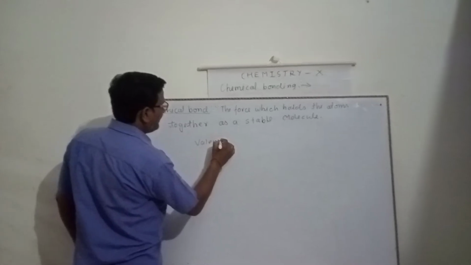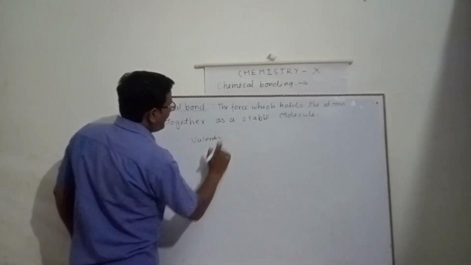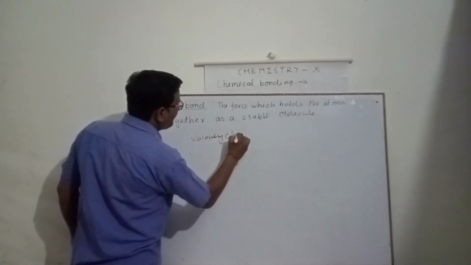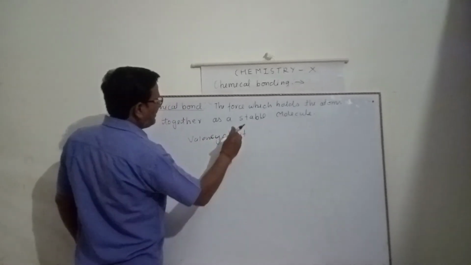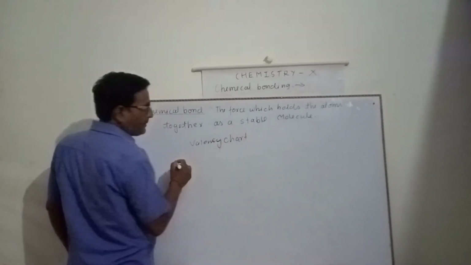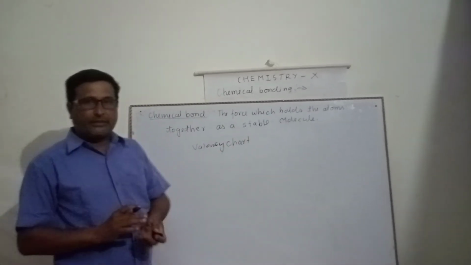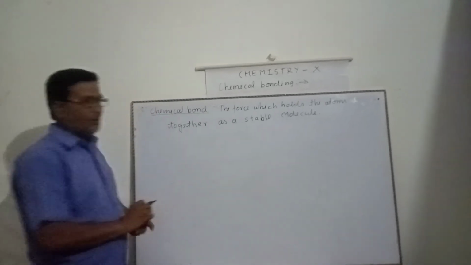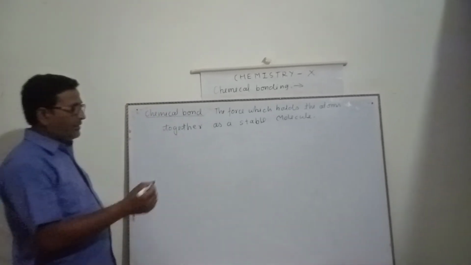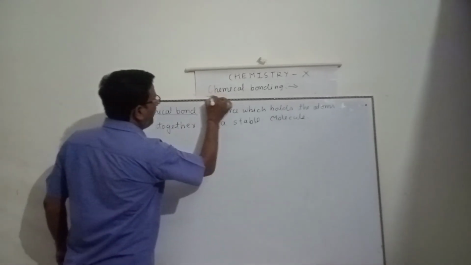valency chart, and one more chapter I have given: atomic structure. So you are familiar with that chapter. So I am going to start your chapter, chemical bonding.